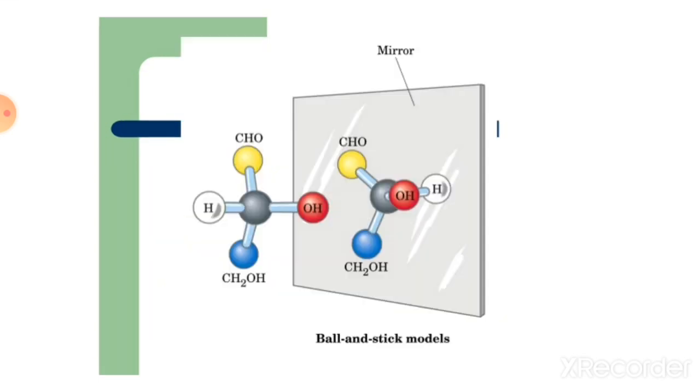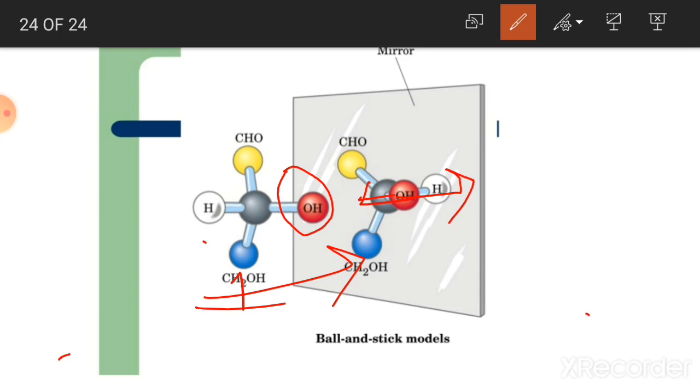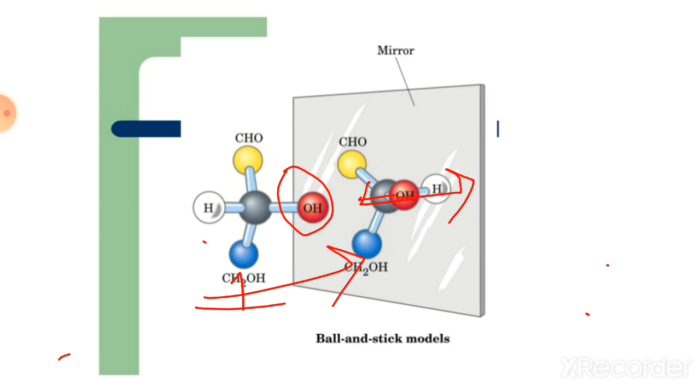You can see here the hydroxyl group of this molecule is on the right side and H is on the left side, but in the mirror image it looks totally opposite. Hydrogen is on the right side and hydroxyl on the left side. This is an enantiomer, means totally opposite mirror image.